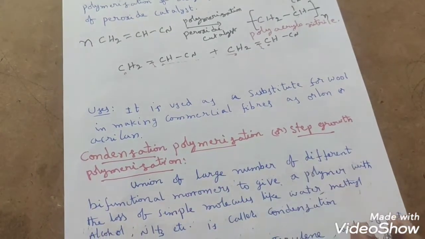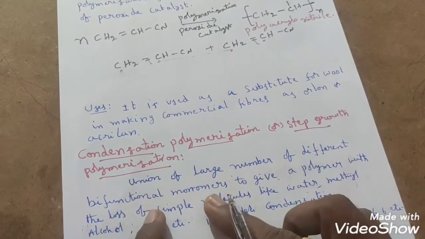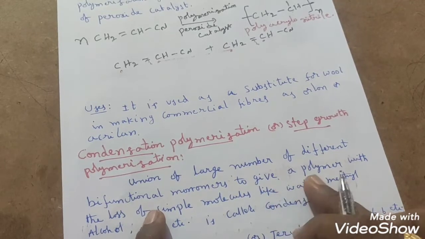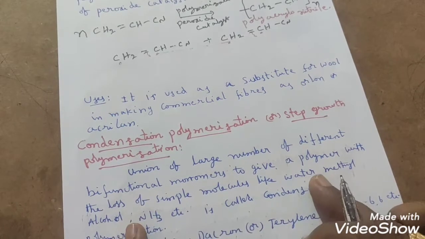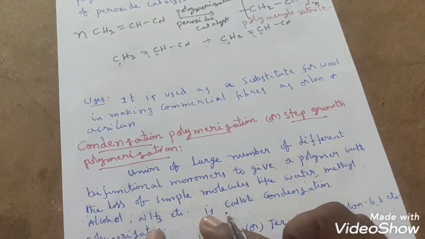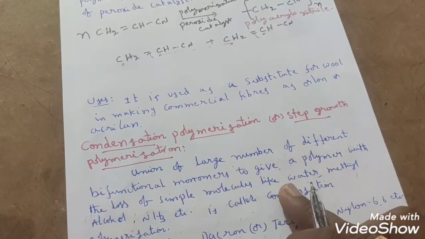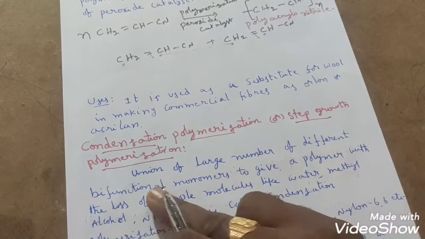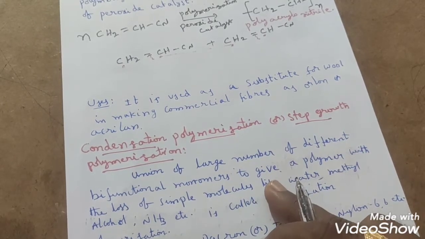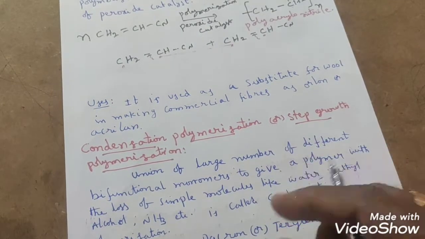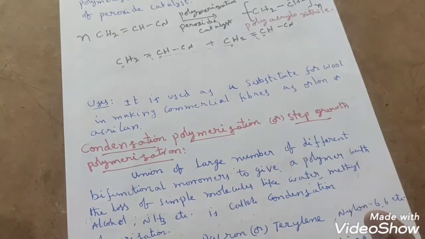So what is this condensation polymerization? The union of a large number of different bifunctional monomers to give a polymer with the loss of simple molecules like water, alcohols, ammonia, etc., is called what? Condensation polymerization. Meaning, already we have discussed, students. That means bifunctional monomers means what, sir? Bifunctional monomer means whatever monomers are undergoing the polymerization, those monomers contain two functional groups.